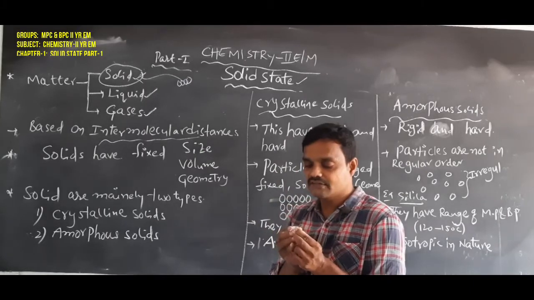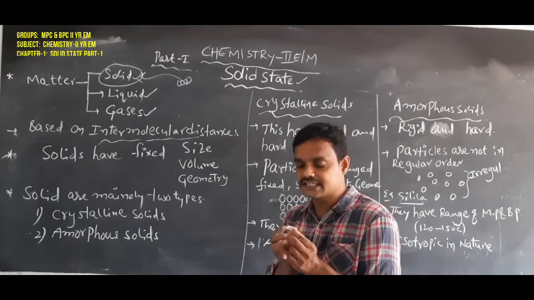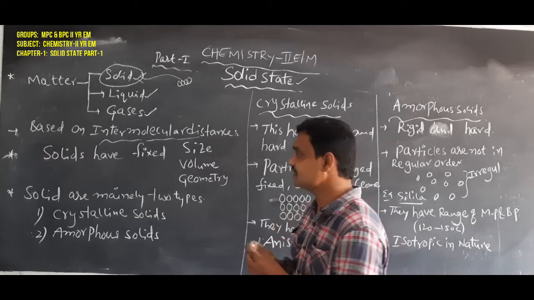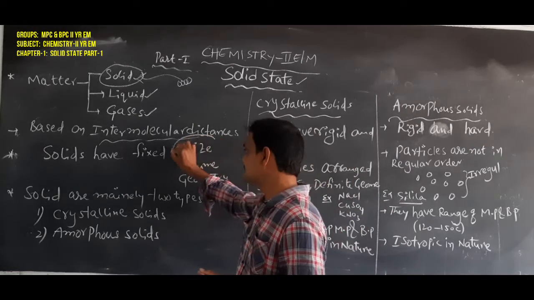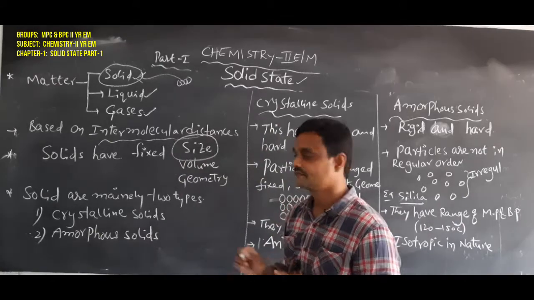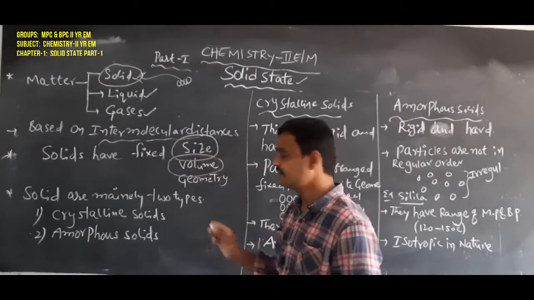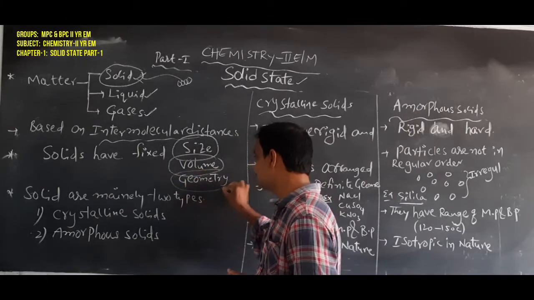Due to the very close intermolecular distance between the atoms, solids have a fixed size, fixed volume and fixed geometry also.